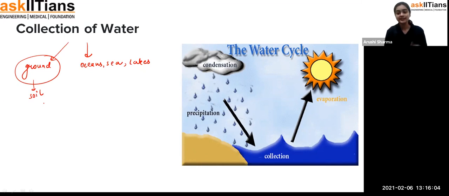Fine. Now if you observe, after the precipitation water is getting back into the rivers and oceans, again there will be sun, and again the evaporation will take place, and again there is condensation, then again precipitation, again collection. So that's how, students, water is circulating. This is called the water cycle. I hope you got the point about what the water cycle is.